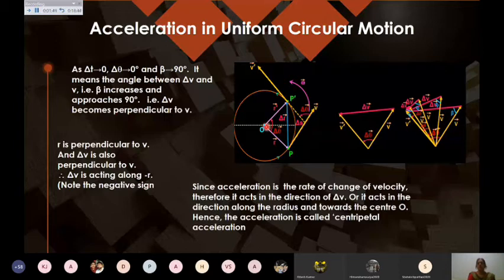So of course, if a question comes whether uniform circular motion is an accelerated motion, then of course the answer is yes. And the acceleration is the centripetal acceleration, because it is center-seeking acceleration, it acts towards the center. And if it asks how to find the direction, that is given by the direction of delta v. Because it becomes perpendicular to the v vector, it is always acting towards the center at different points. If I take the velocity here, this is the radius, this is towards the center; this is the radius vector, again towards the center.